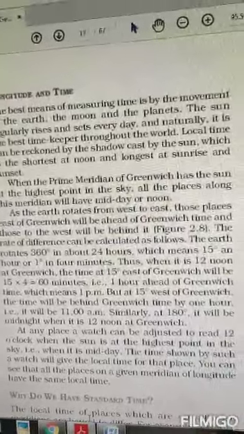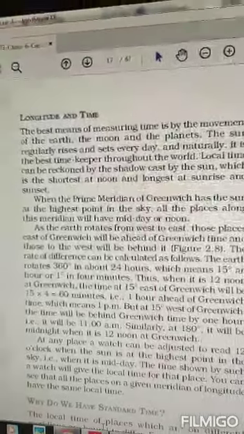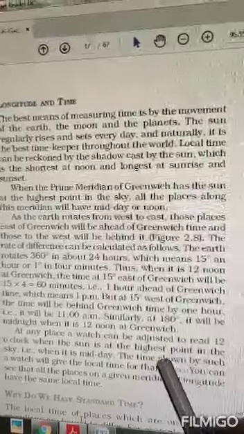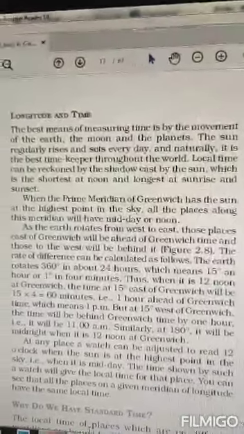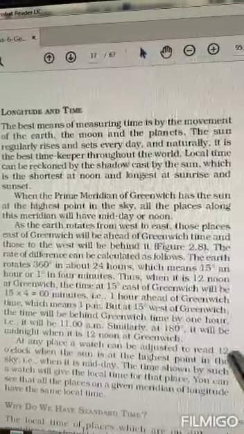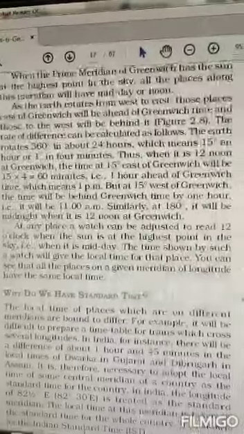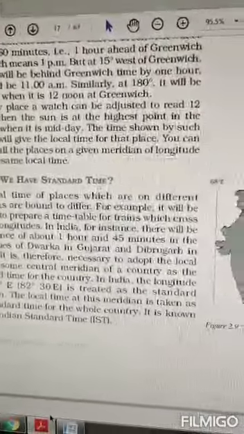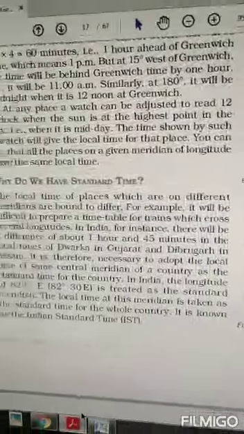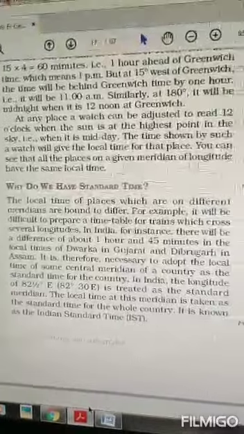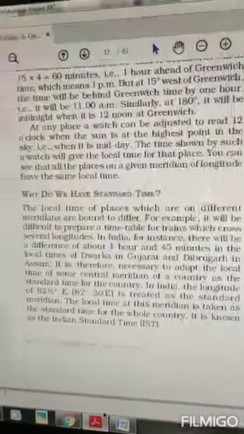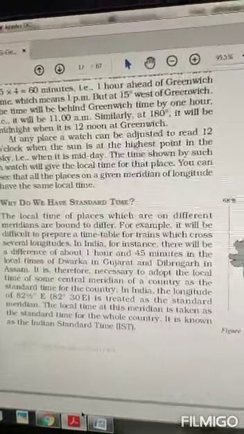Okay, and now remember one thing, there are two things: one is local time and one is standard time. Local time can be calculated like this: when it is 12 o'clock, the sun is at the highest point in every place. At that time you can adjust your watches at 12 o'clock, and it will give you local time. But the problem is that in India, if we adjust local times, then time will be different at different places and this will be problematic. Okay, so we have standard time in every country.